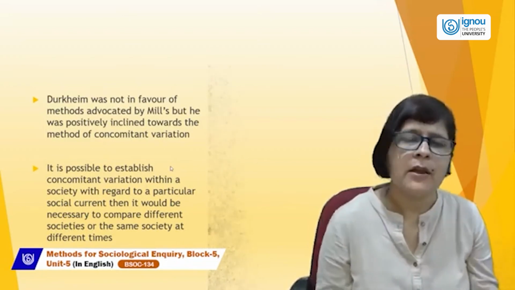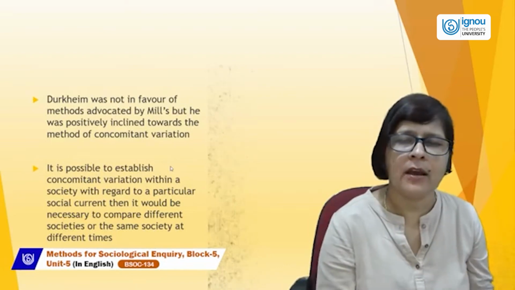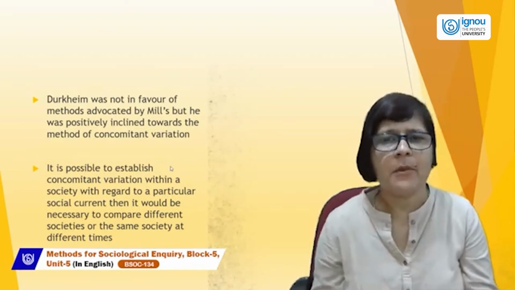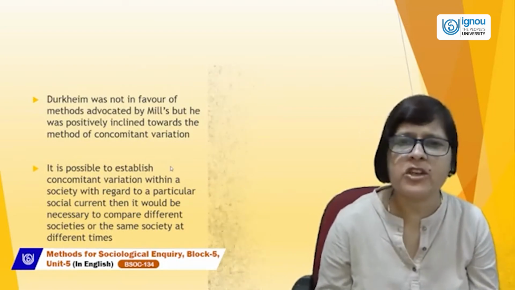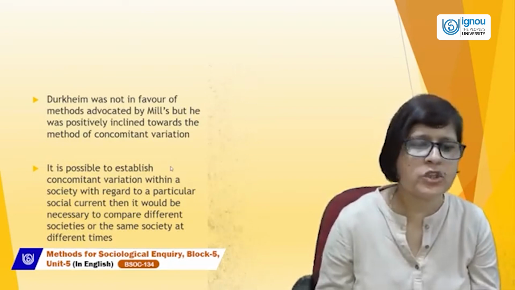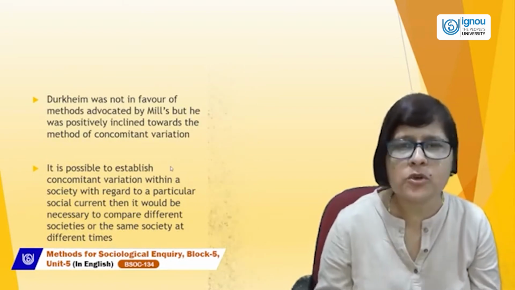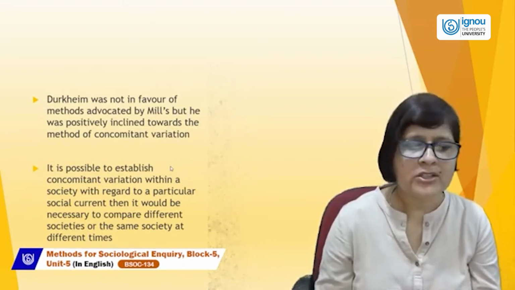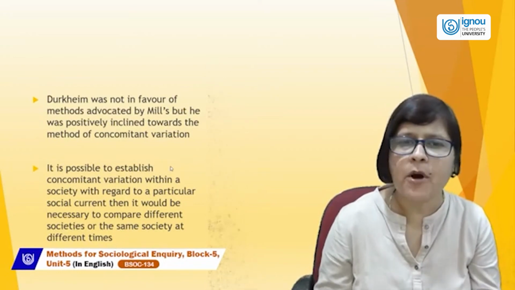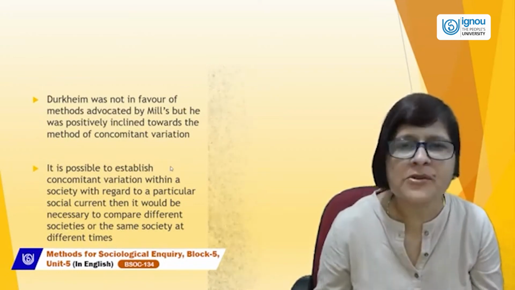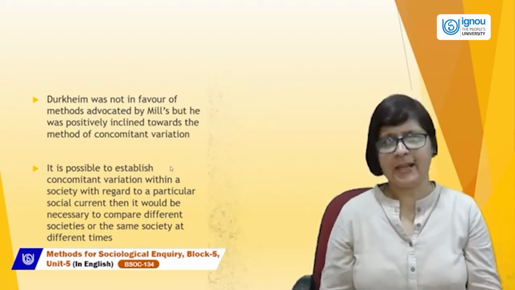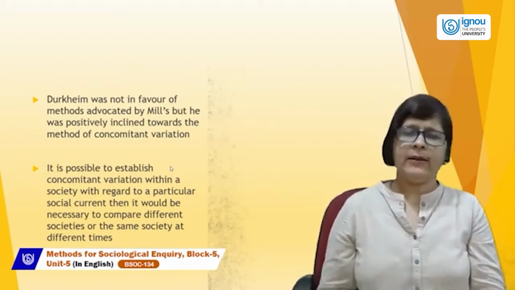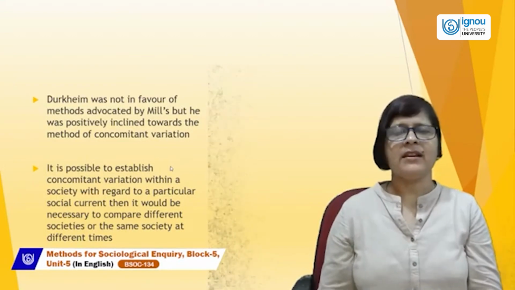At one time there could be one impact, and at another time it might have changed. So, to understand this, it is important to compare different societies or the same society at different times. Right? We'll continue with this in our next lecture.